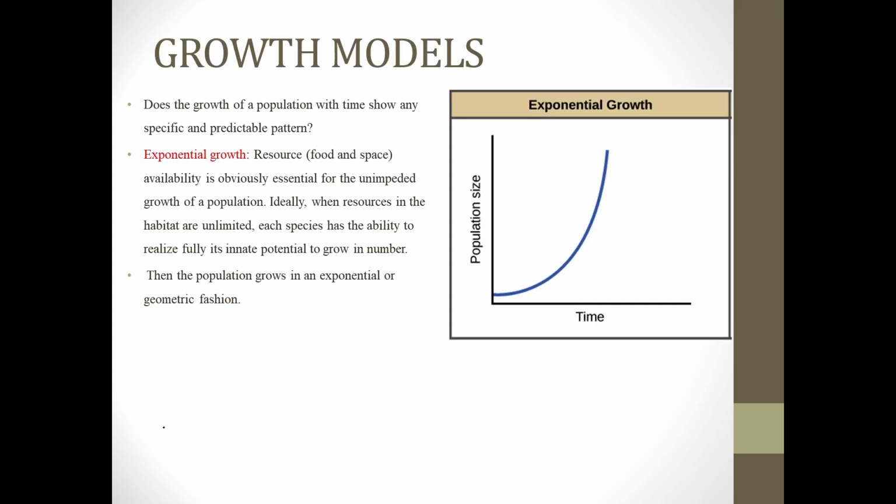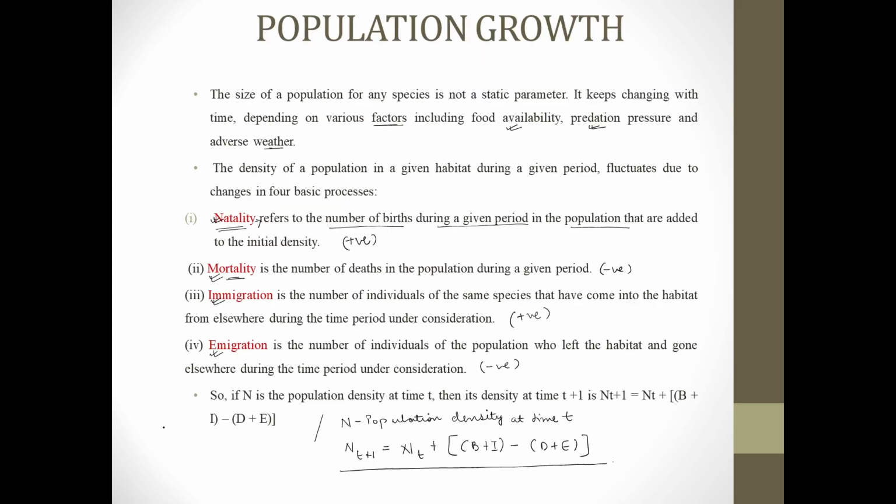Moving on, we have learned that population growth is not static, it is dynamic in nature. It depends upon various factors such as food availability, predation pressure, and adverse weather, and the four basic processes due to which population growth fluctuates.